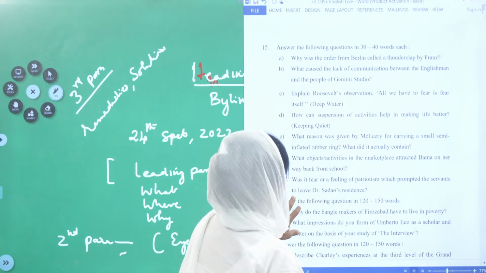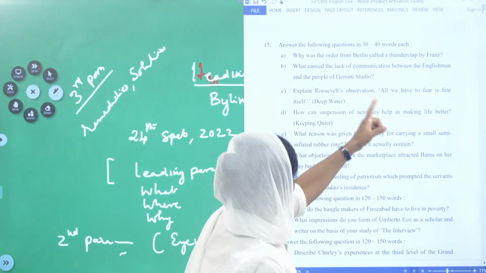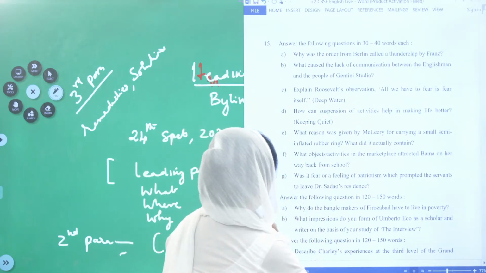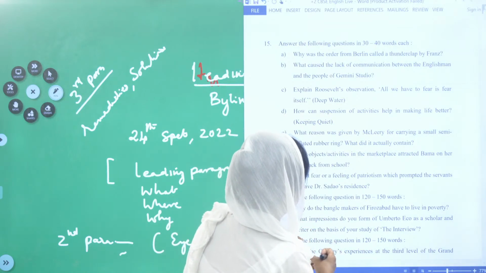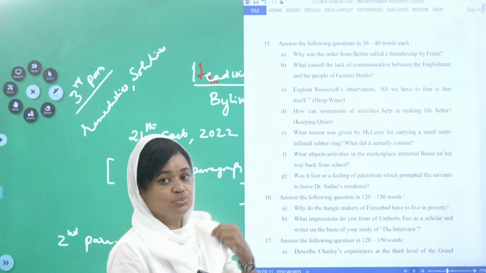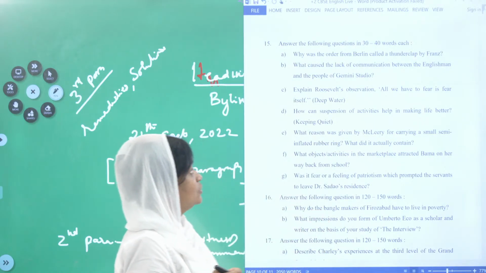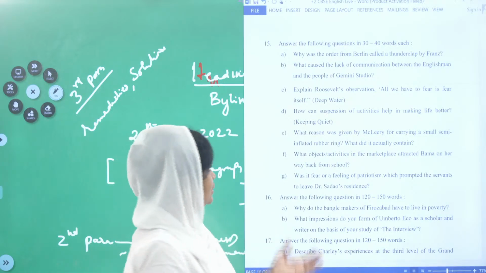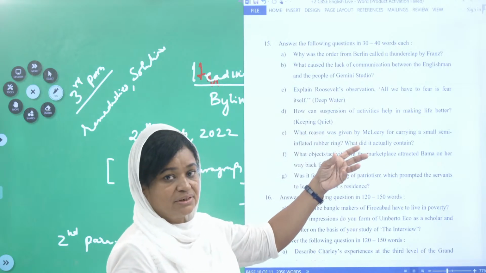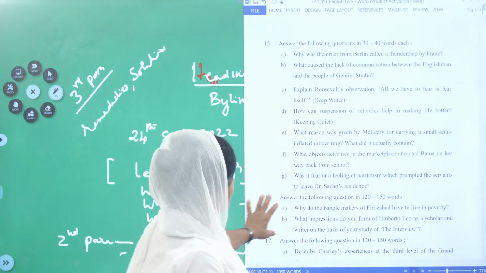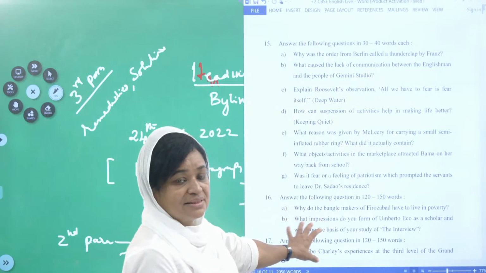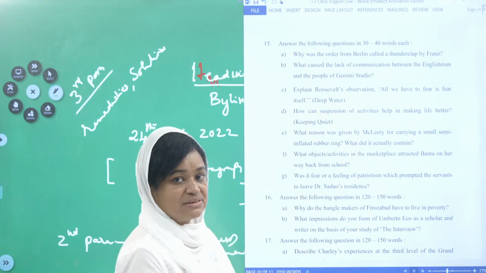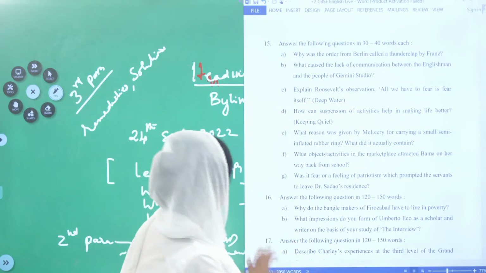Now, answer the following question in 30 to 40 words each. Keep the word limit. Why was the order from Berlin called the thunderclap by Franz? Franz is a French boy, and why was the boy suddenly shocked? You know the answer, right children? You need to write like that: he was shocked to hear that French is going to be removed or replaced by the German language. That is why all those points should be included in that question.